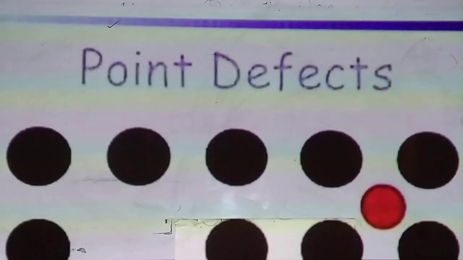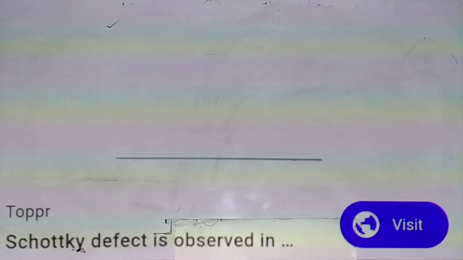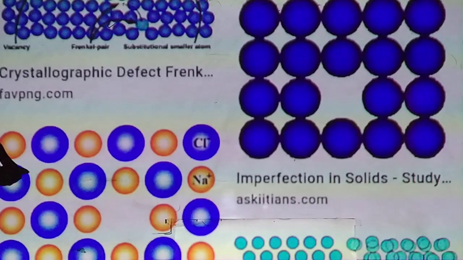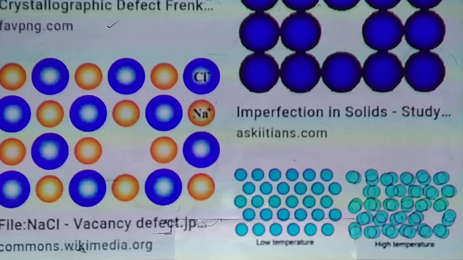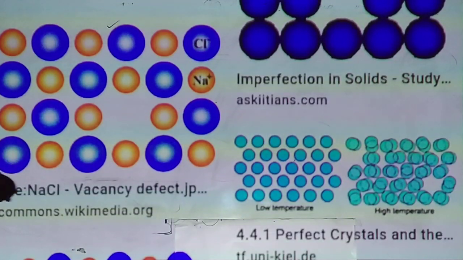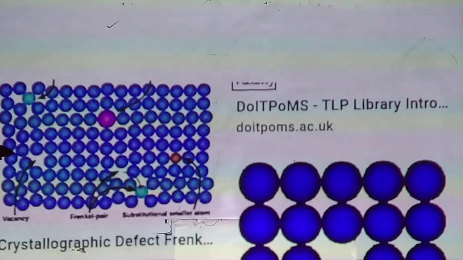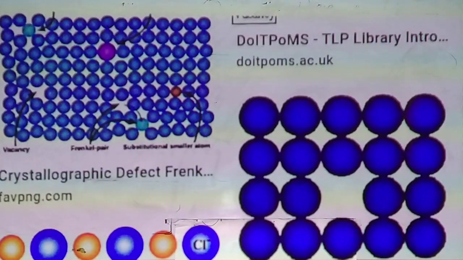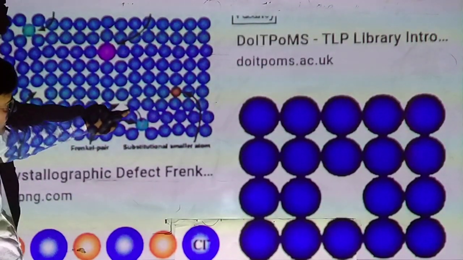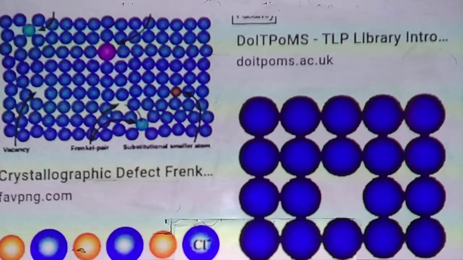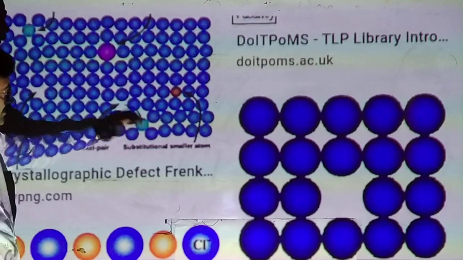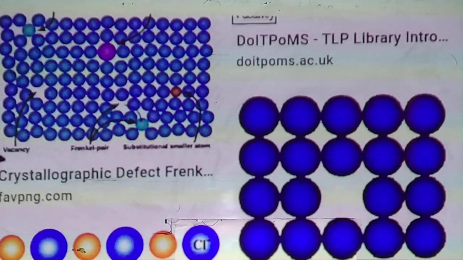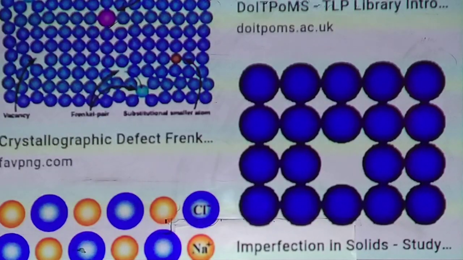You can see here Na plus and Cl minus is missing. This is the Frenkel defect. Our constituent particles are not leaving the crystal; they do not go out of the crystal but shift into the interstitial space. This one is the vacancy defect.